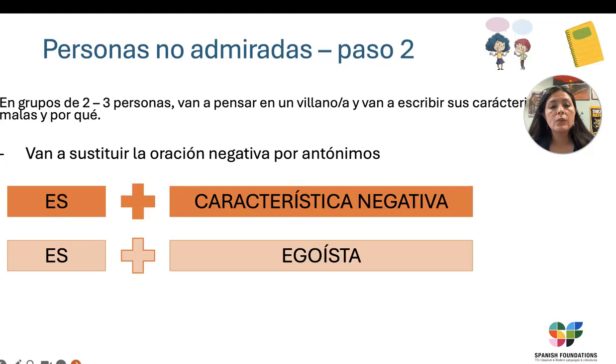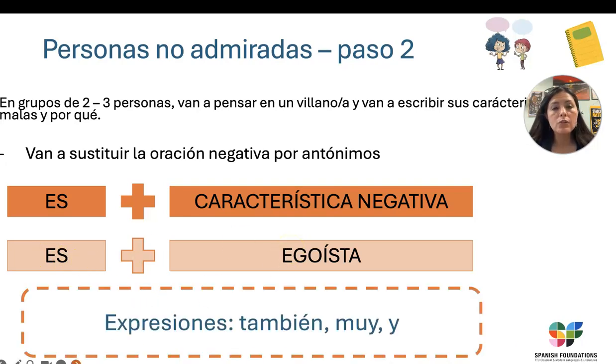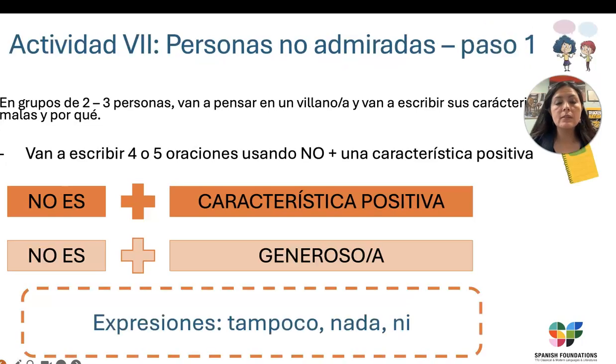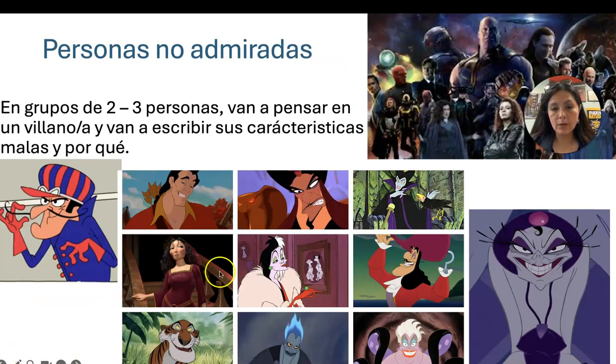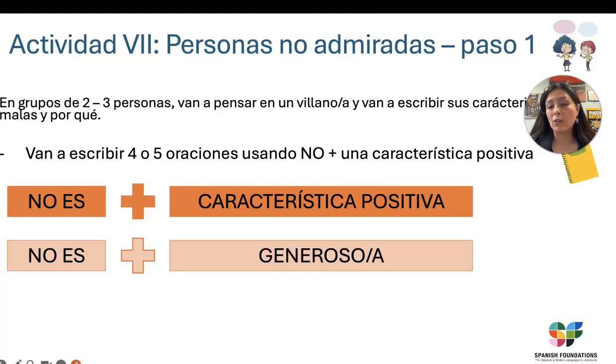Or you can do it this way. You can say es and then use one of the negative characteristics that's on our list. For example, Gaston es egoísta. Okay, so now I want you to write 3 sentences. Choose 3 villains from this photo here, and you are going to write 3 sentences about their characteristics.